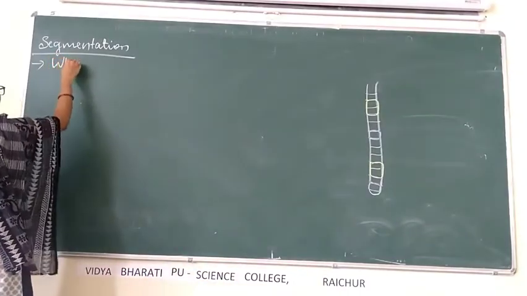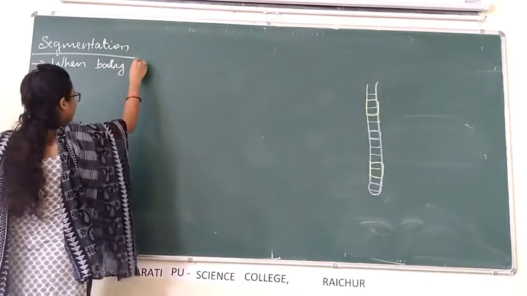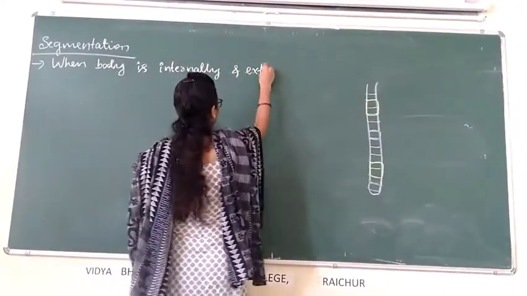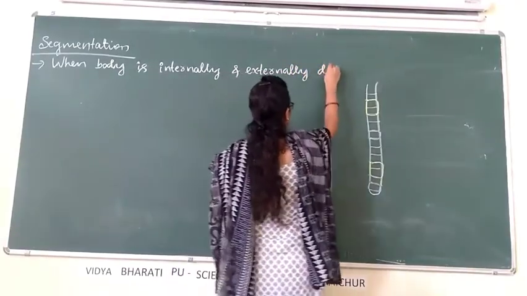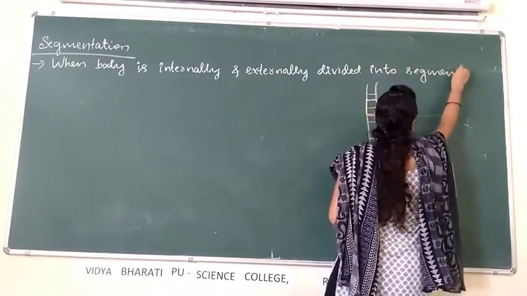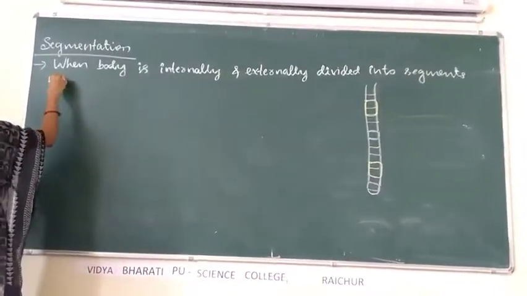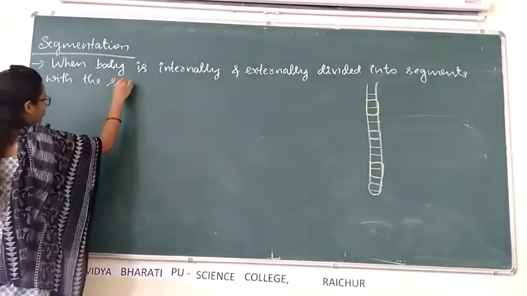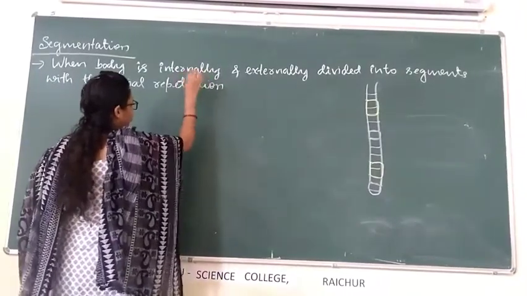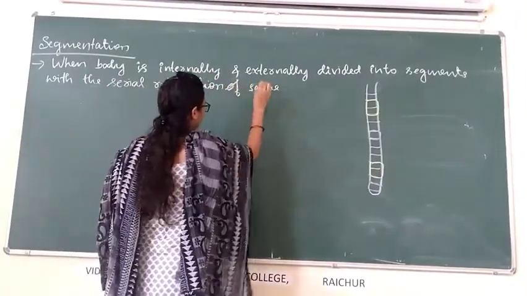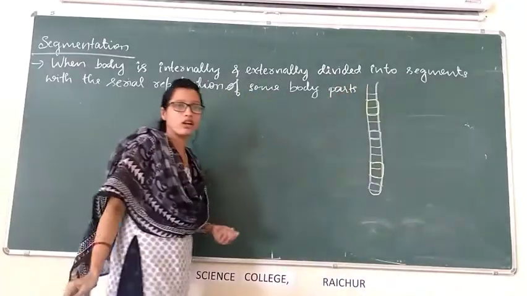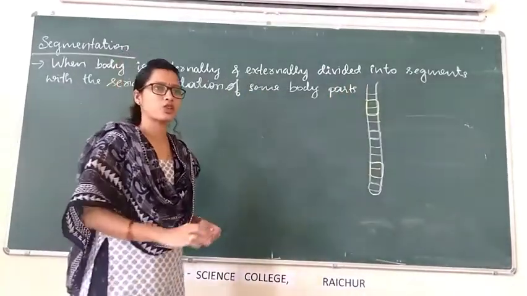When the body of an animal is internally and externally divided into segments with the serial repetition of some body parts, it is called segmentation, and this phenomenon is called metamerism.